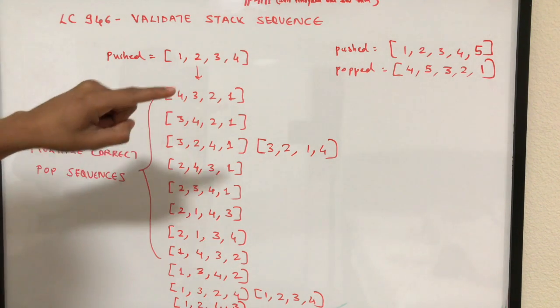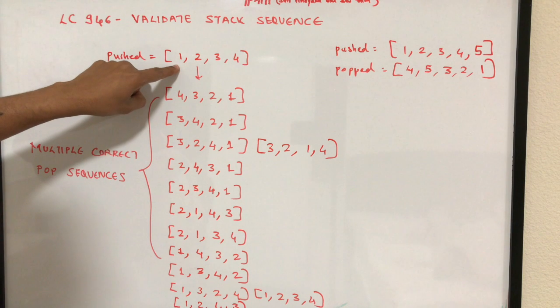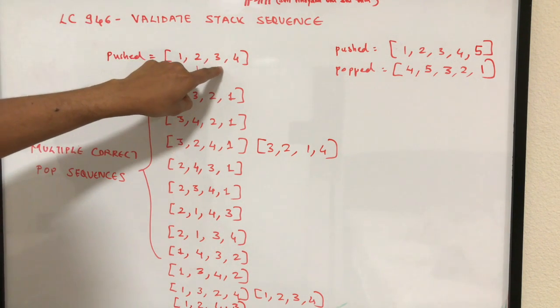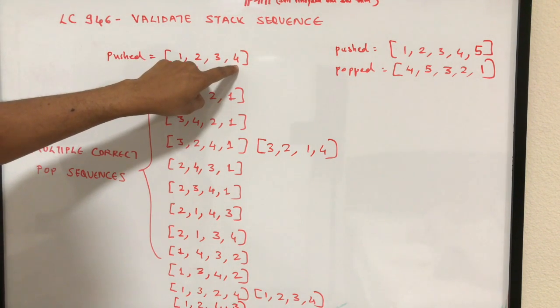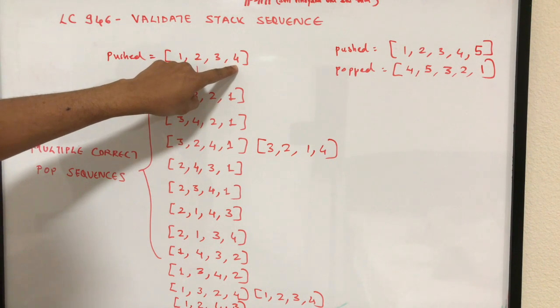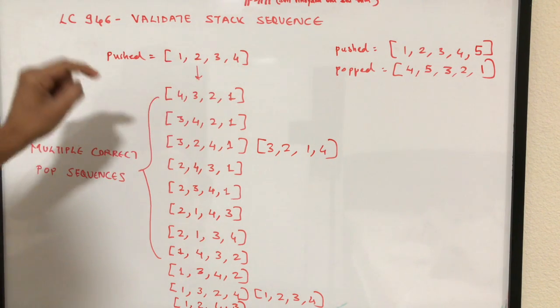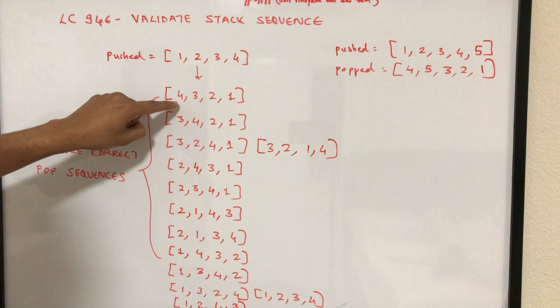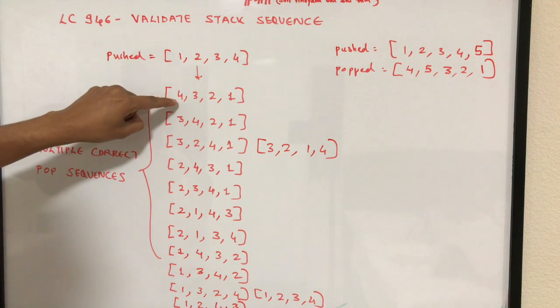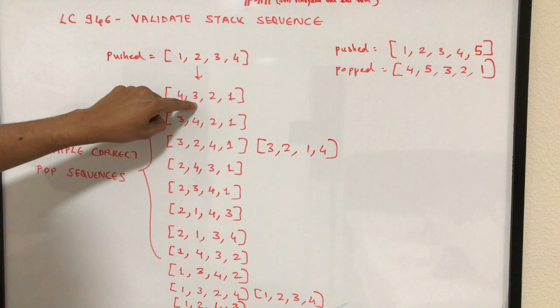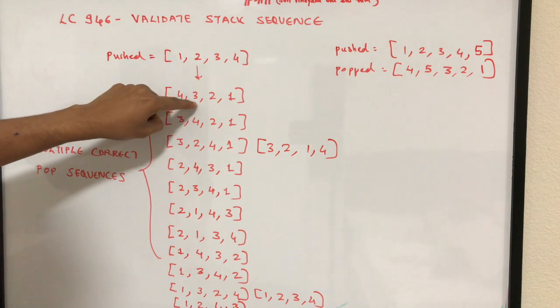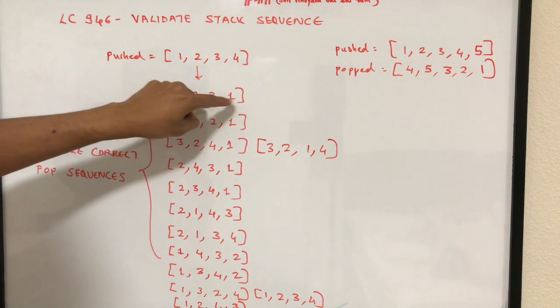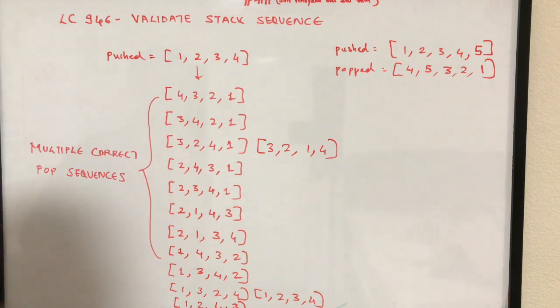Let's say you have an empty stack and you push 1, followed by that you push 2, followed by that you push 3, and then finally you push 4. Now your top of the stack is 4. So you can very well do 4 pops, in the sense you can pop 4, after that the top of the stack will be 3, so you can pop 3, followed by that you can pop 2, and then you can pop 1. So this is one possibility. There could very well be another possibility. Let's look at that possibility.